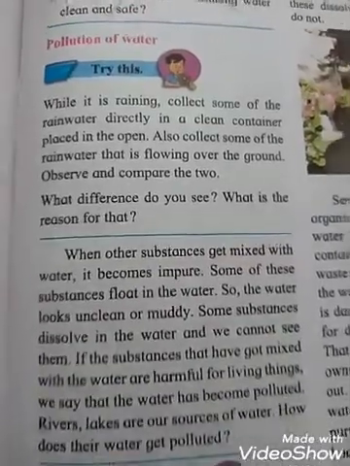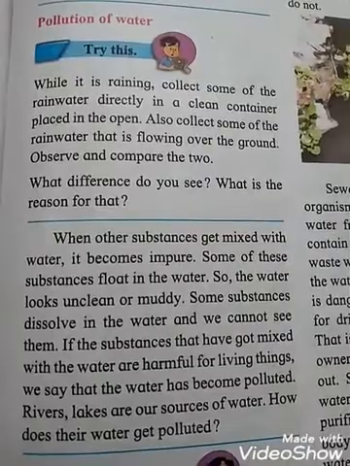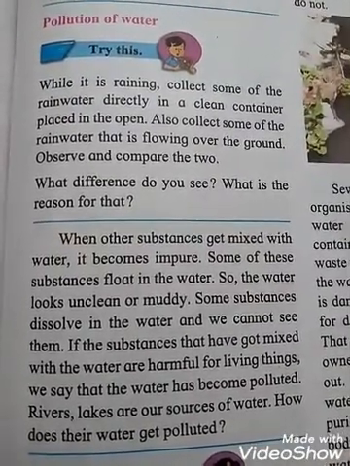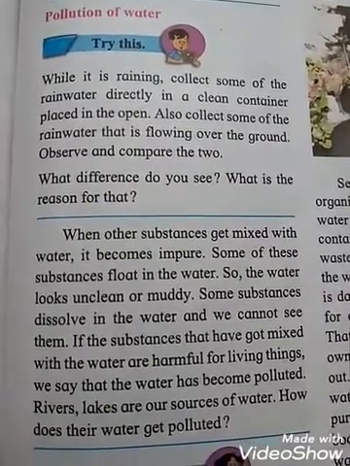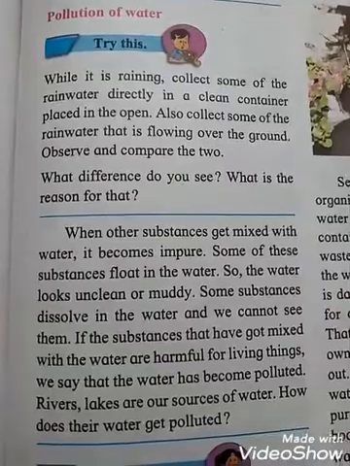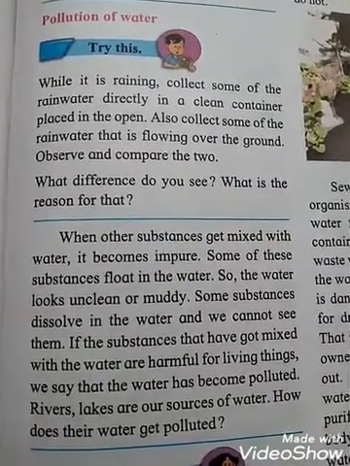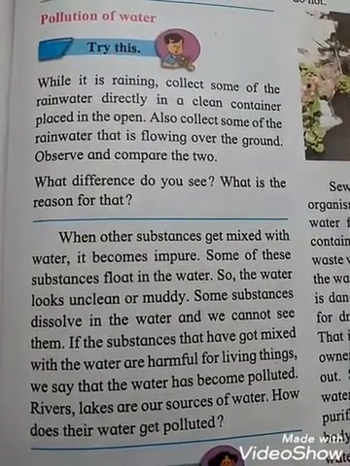See students, their explanation is given. When other substances get mixed with water, it becomes impure. That means when other substances are mixed in the water, the water becomes impure. Some of these substances float in the water, so the water looks unclean or muddy.